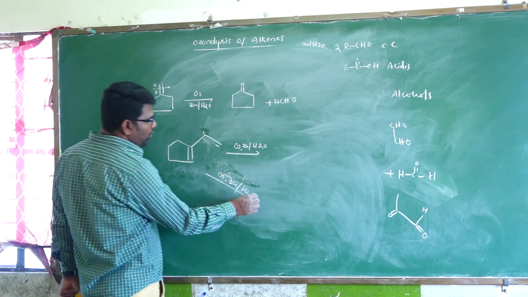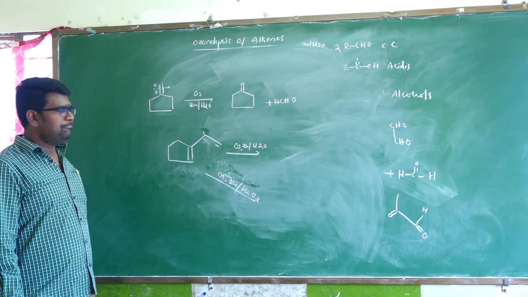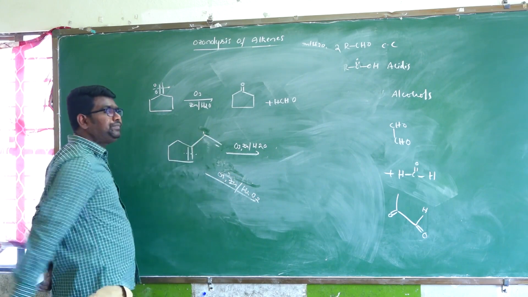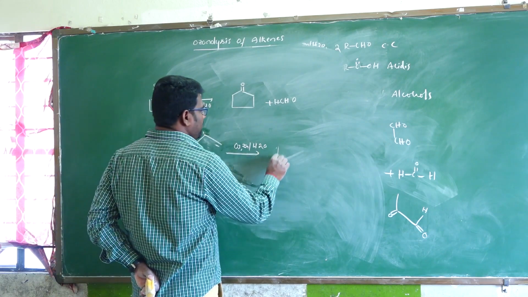So H2O2, hydrogen peroxide, simple alkene can be converted into acids. Listen carefully, in the presence of this one, by adding oxygen on both sides,